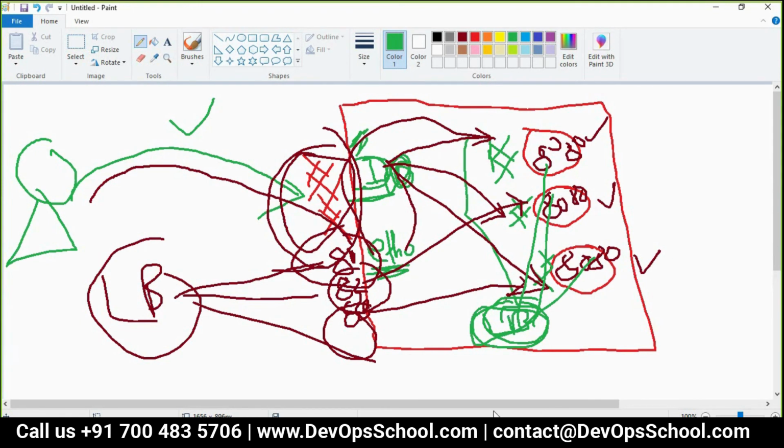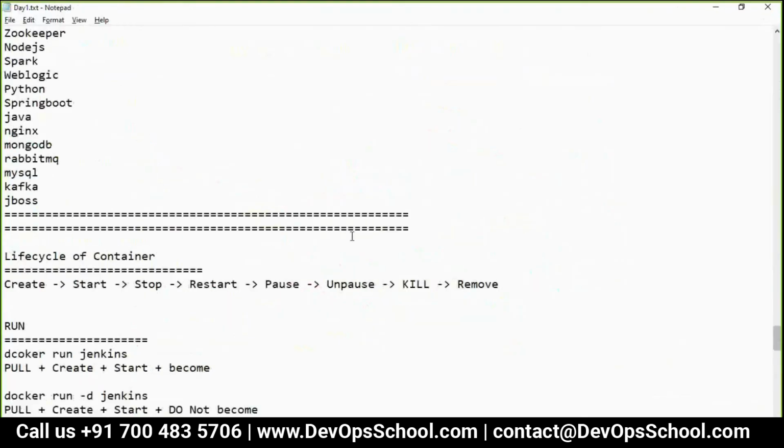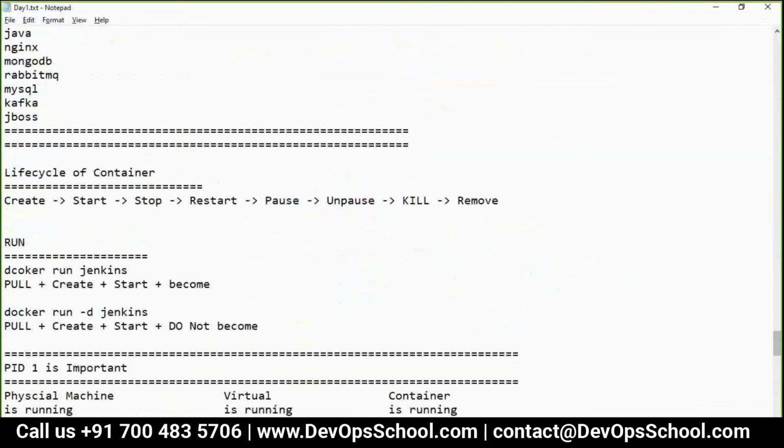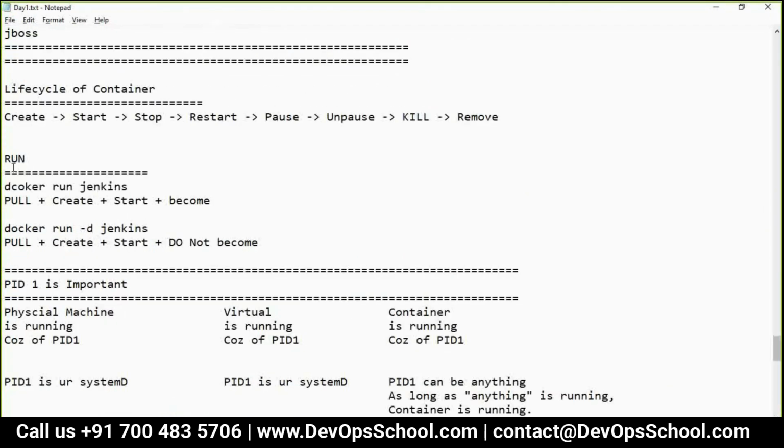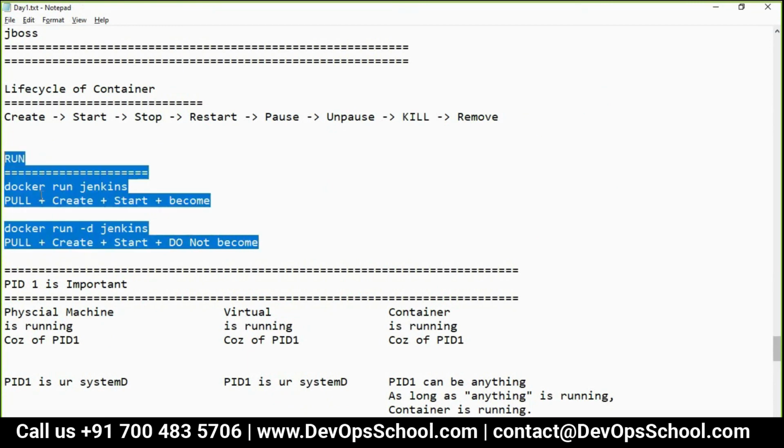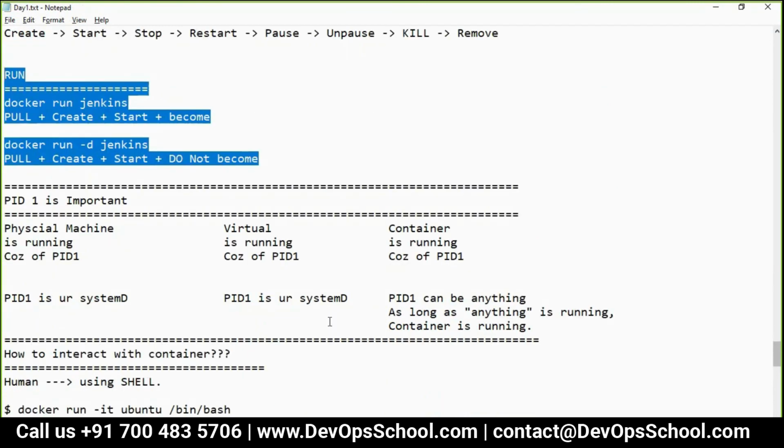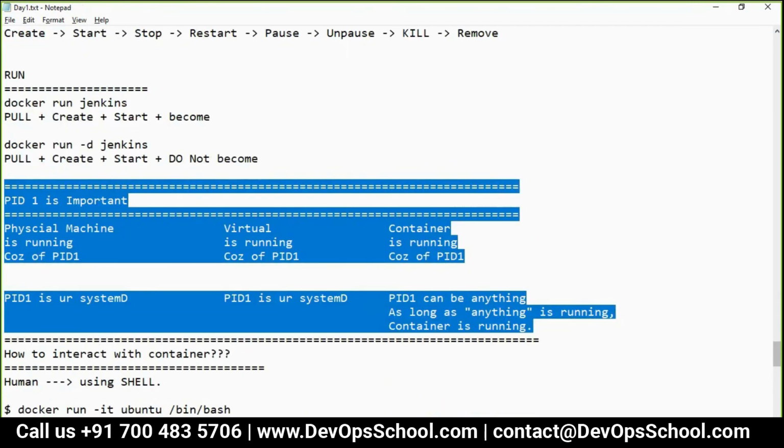I covered the behavior of docker run also, and then the become and do not become. We tried it, please try it out. We also discussed a good amount of time on understanding PID 1. It's a very important concept. Please memorize it. You have to practice also.